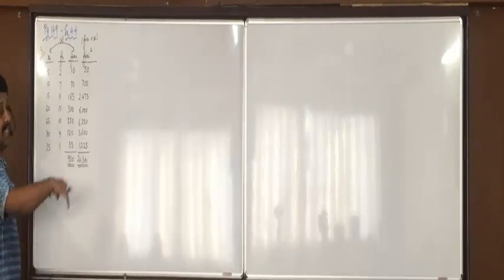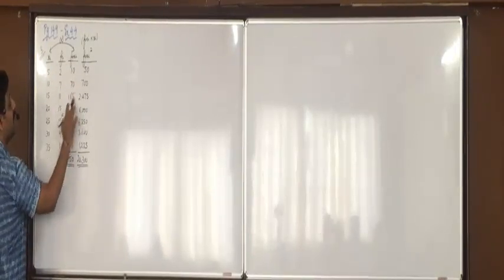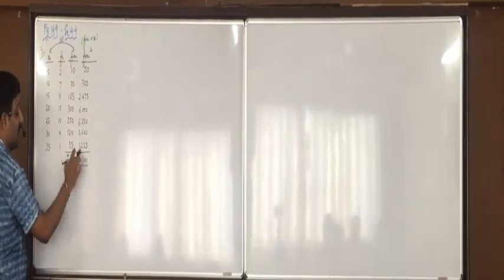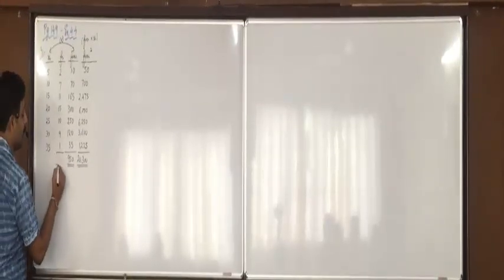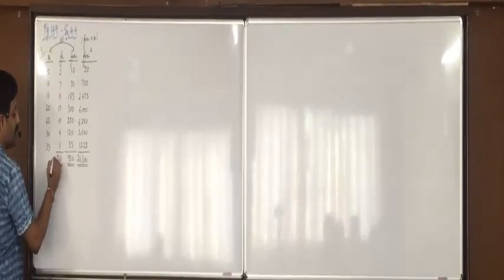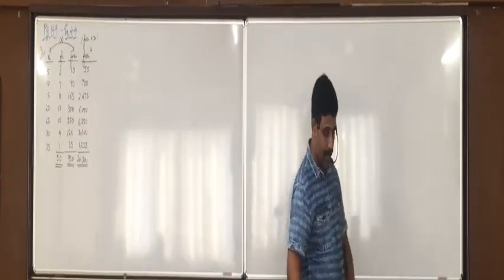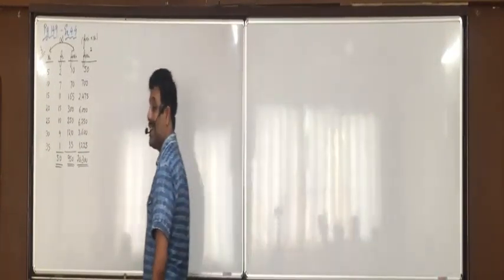Okay, I repeat, how is Fixi square found? Fixi into Xi. 10 into 5 is 50, 70 into 10 is 700, 165 into 15 is 2475, and so on up to 35 into 35, 1225. Any confusions in this? The total of Fi is also required, that is 50. Okay. Now what is asked?